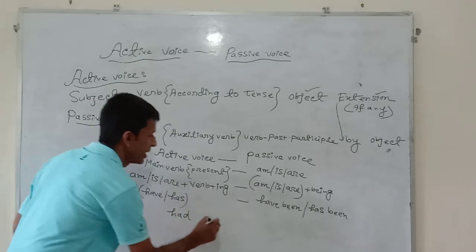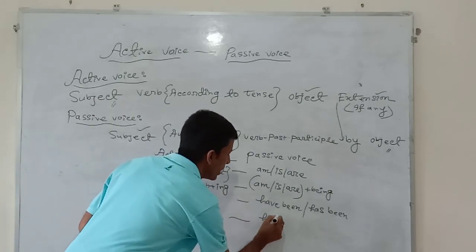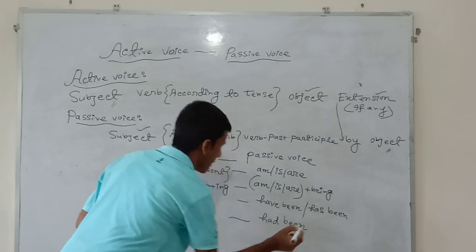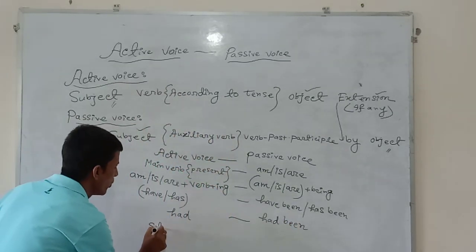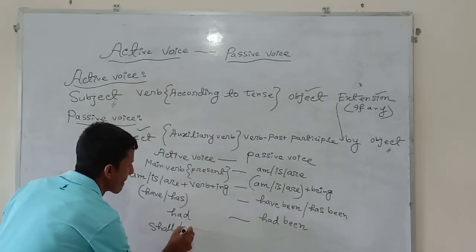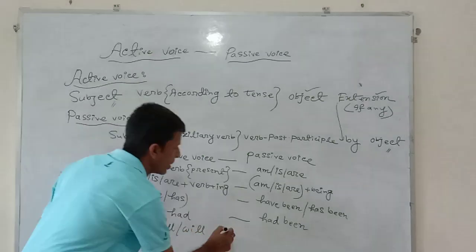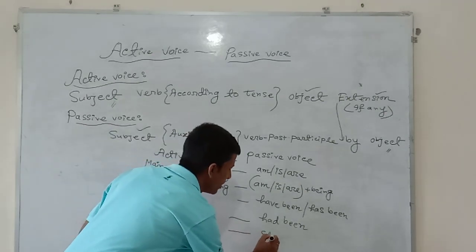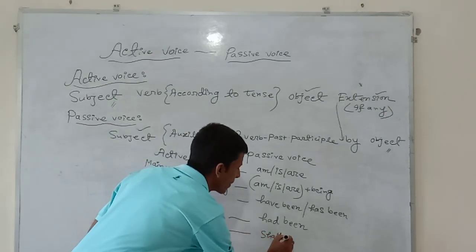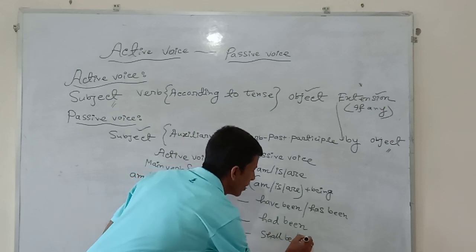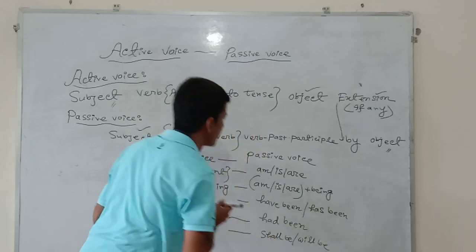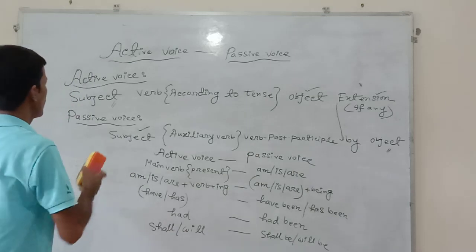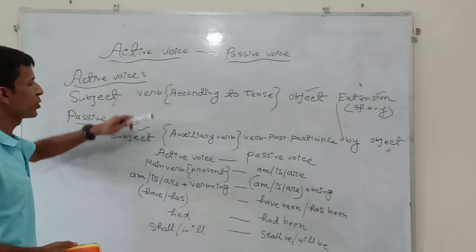Had will be transferred into had been. Shall or will will be changed into shall be or will be. Now I am going to efface these two structures.